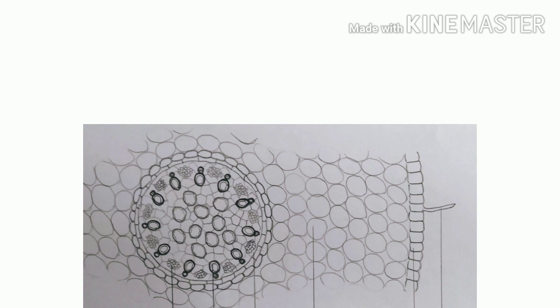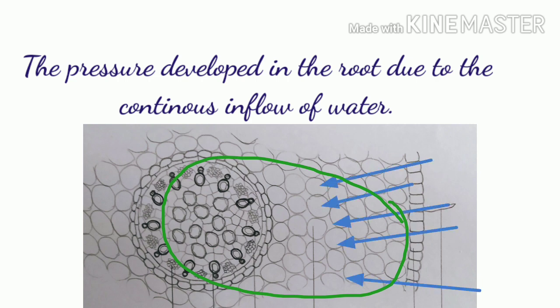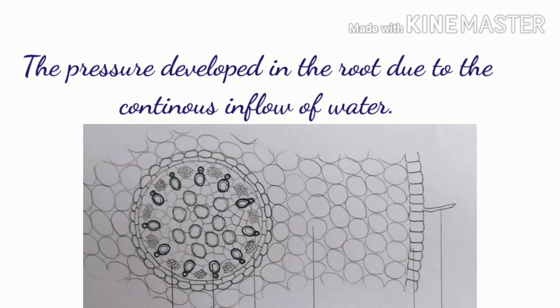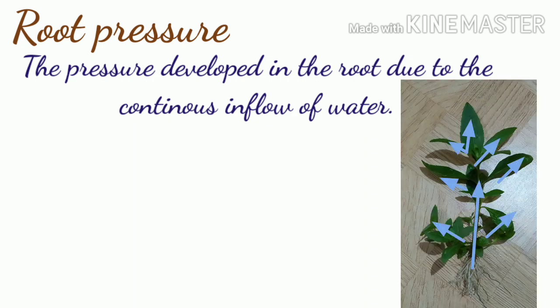Now, when water is absorbed by the roots, a pressure is developed in the root due to the continuous inflow of water because of cell-to-cell osmosis, and this pressure is called root pressure. As a result of this pressure, water enters the xylem vessels and helps in pushing the plant sap upwards. Thus, root pressure is one of the forces which contributes to the ascent of sap through the stem into the leaves up to a certain height.